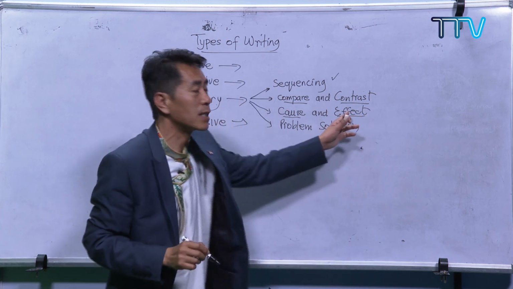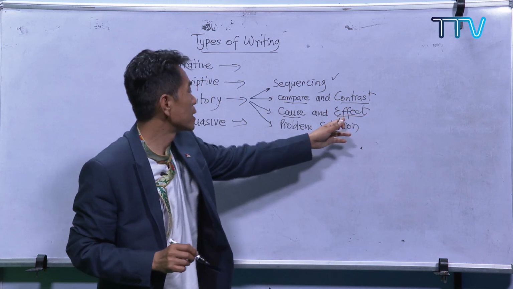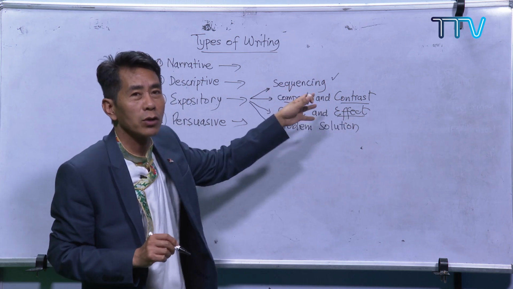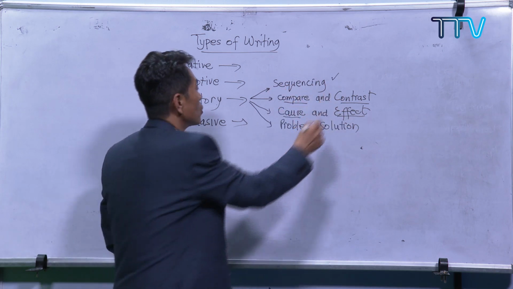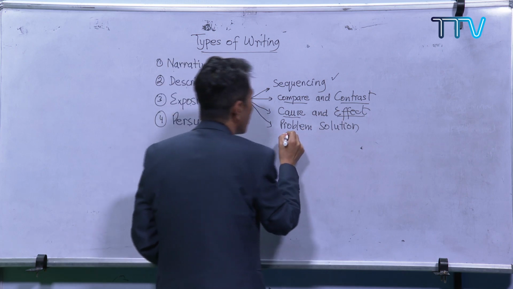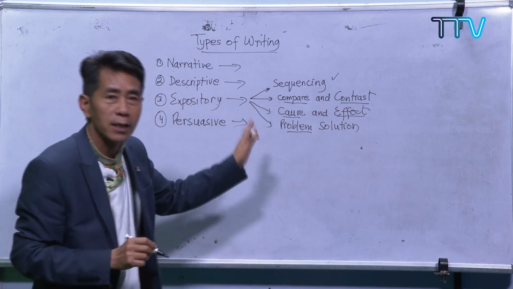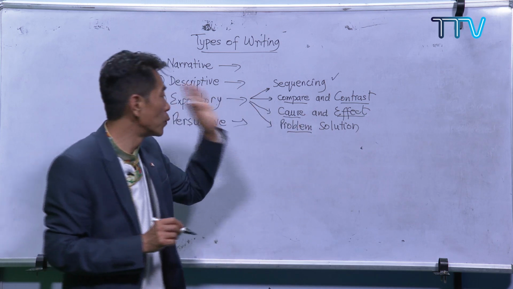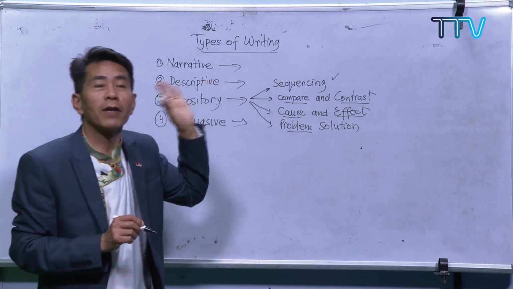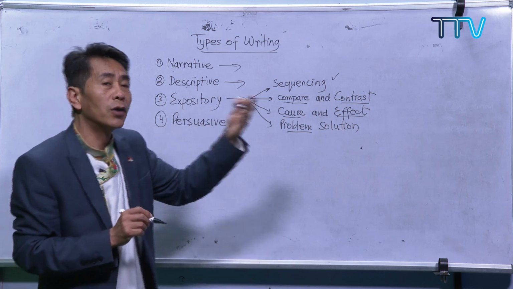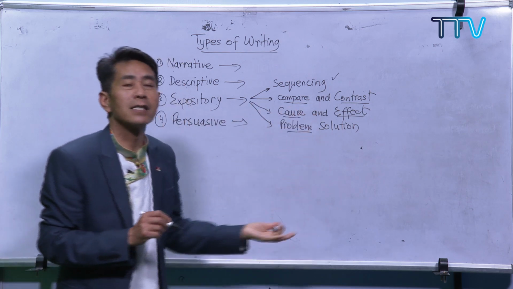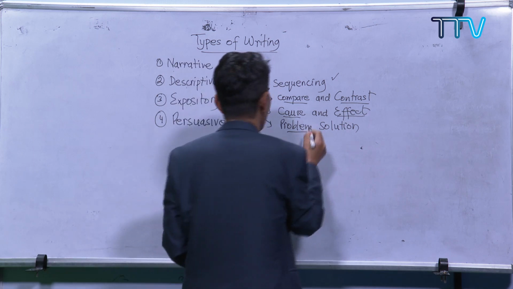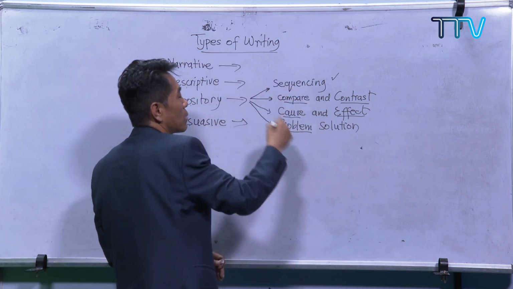Effect is the result, because every result has some cause. Without any cause, there won't be any result. And problem solution. Each and every problem has a solution. So there is no need for you to worry. Even if the problem does not have any solution, there's no need for you to worry, says Shantideva. Now, these are the 4 types of writing.